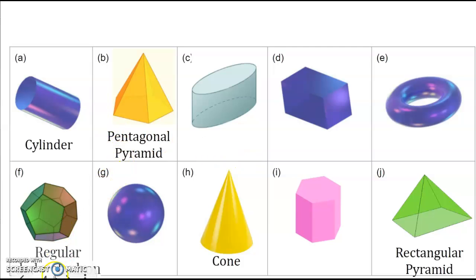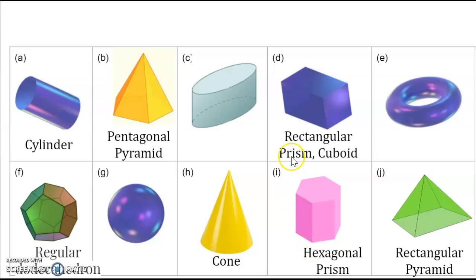Okay, as opposed to a regular dodecahedron. We'll talk about the name in a minute. And dodecahedron, dodeca comes from the word 12. Okay, and it's a 3D shape with 12 sides. What else? This is called a hexagonal prism and a rectangular prism. They're both called prisms, but one's called a hexagonal prism and the other is called a rectangular prism.